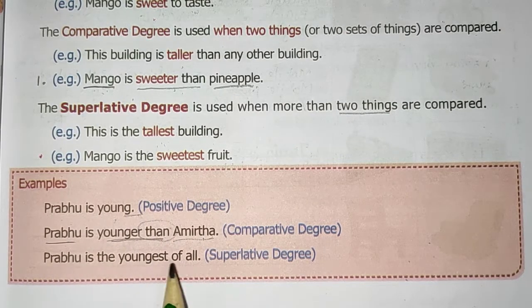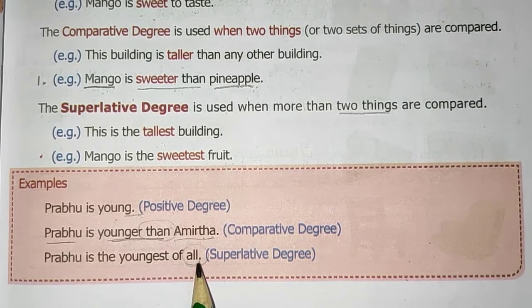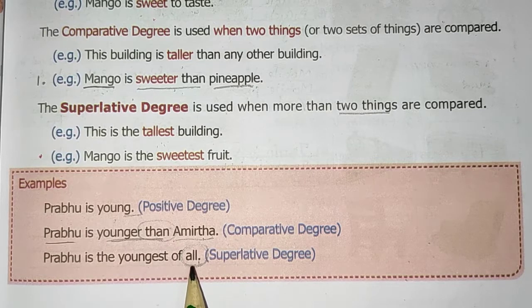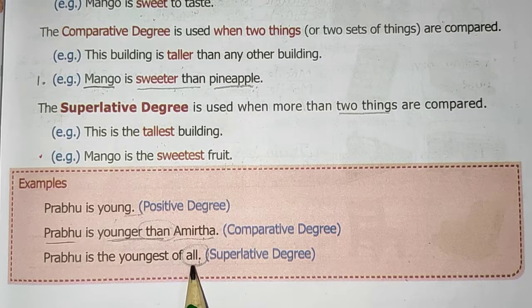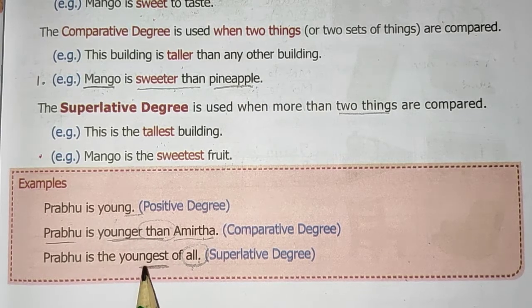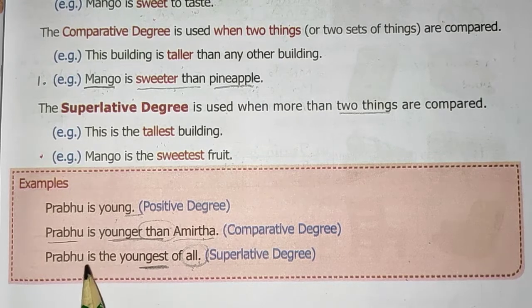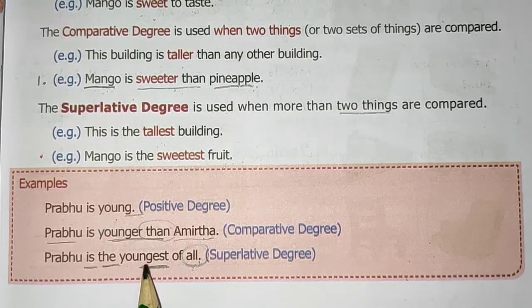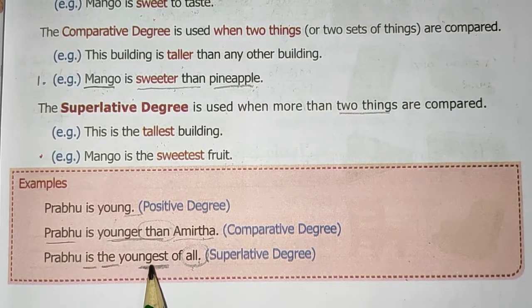Prabhu is the youngest of all. So here it is given all. So it is more than 2. The number is not mentioned here. So Prabhu is the youngest. We are using est with this adjective.